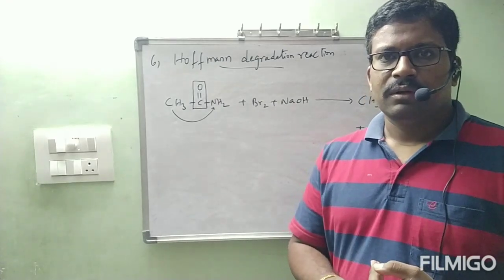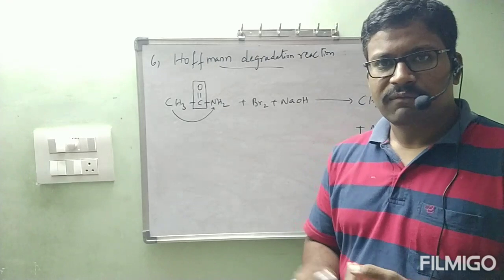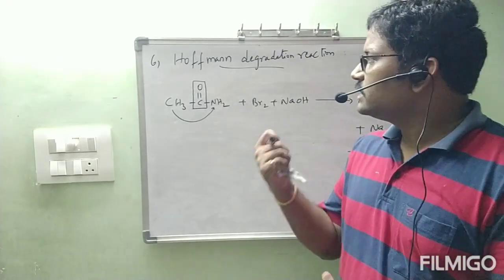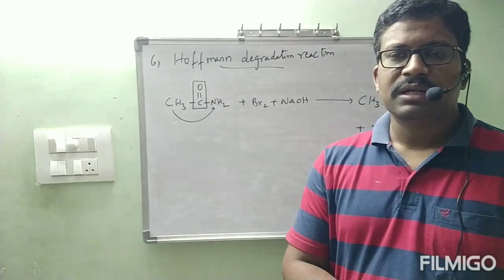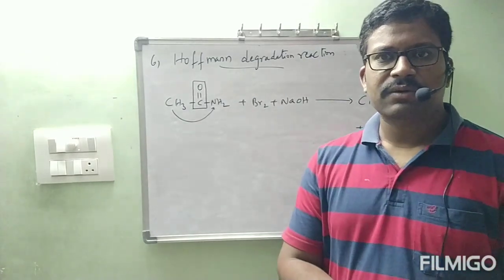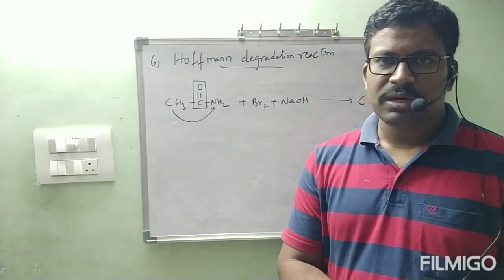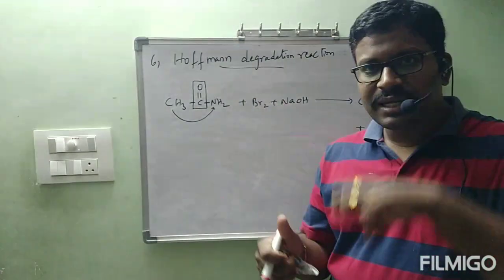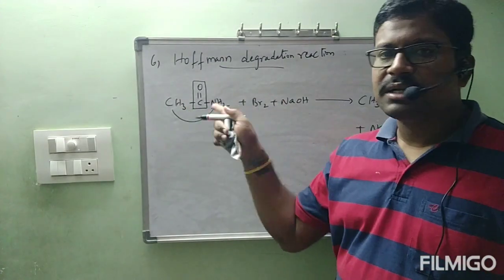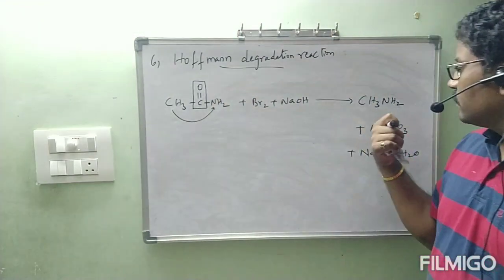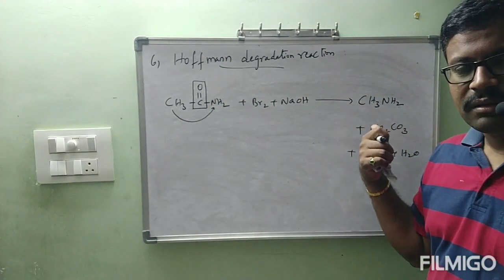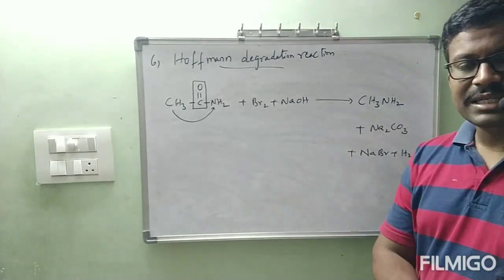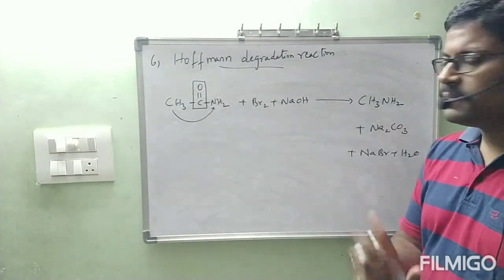Once again: from nitro compounds, from amides, ammonolysis. Fourth one, from cyanides, from nitriles. Fifth one, Gabriel phthalimide synthesis, and sixth one, Hofmann degradation reaction. These are the total 6 preparations. Please make a note clearly. These are important, mainly this Hofmann degradation. Degradation means decrease in number. The parent compound contains 2 carbons, but this amine contains 1 carbon. That means the carbon number is getting less, like degradation. That's why they give the name degradation reaction.